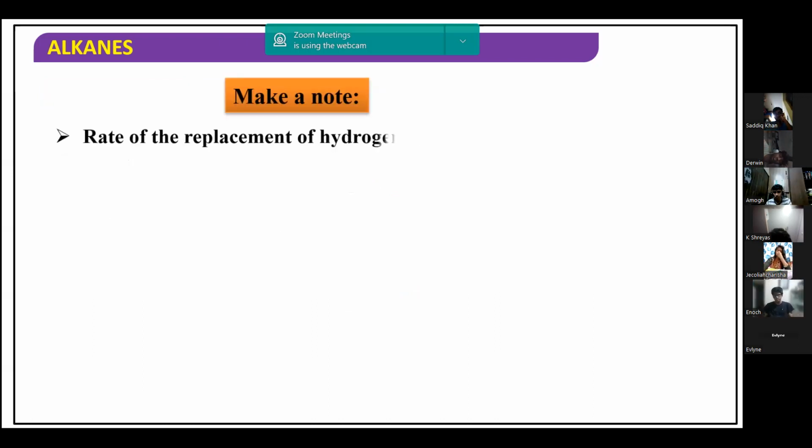Yes. The points to be noted here are very important. In the chlorination of methane, we learned yesterday the types of carbon atoms: primary, secondary, tertiary, and quaternary. A primary carbon atom has 3 hydrogens attached. A secondary carbon atom has 2 hydrogens attached. A tertiary carbon atom has 1 hydrogen attached to it, whereas a quaternary carbon atom does not have any hydrogens attached to it.